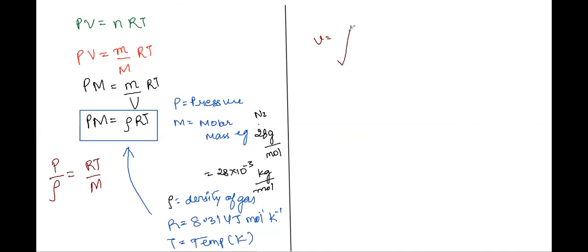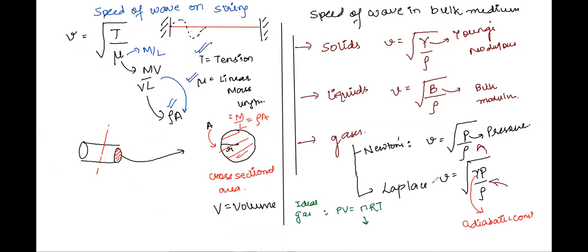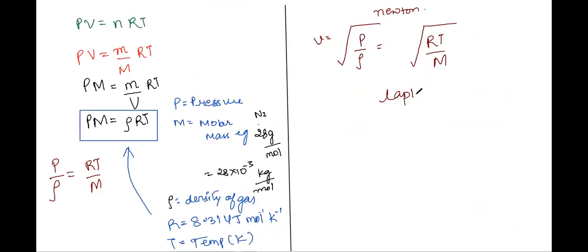V is equal to under root of P by rho, which can be written as under root of RT by M, right? Yes, sir. This is the speed given by Newton's formula. Now, how about the other one, the Laplace formula? Add a gamma to the numerator. Yes, so we have V is equal to under root of gamma RT by M.